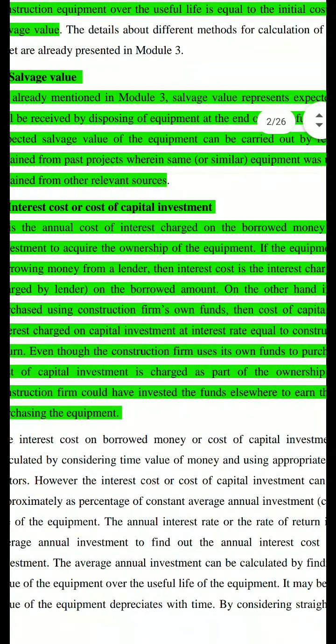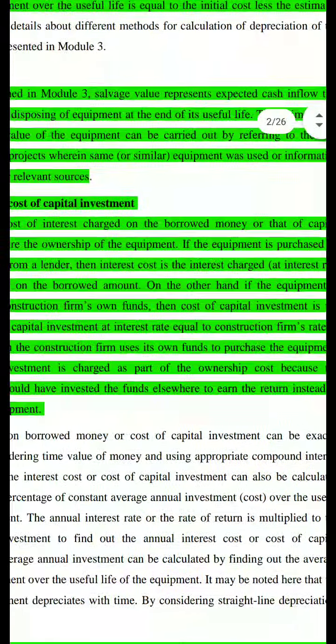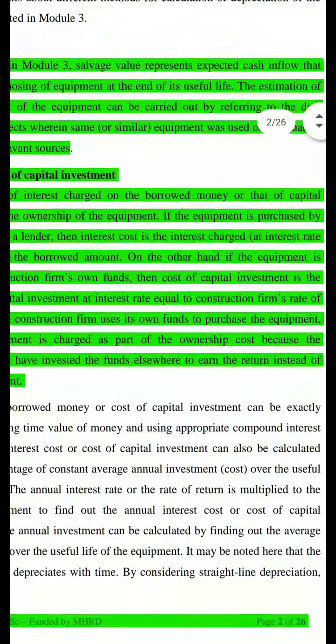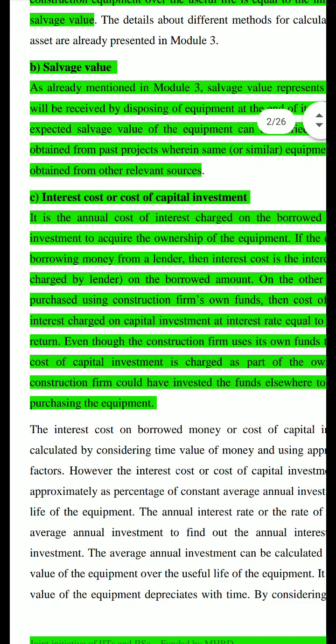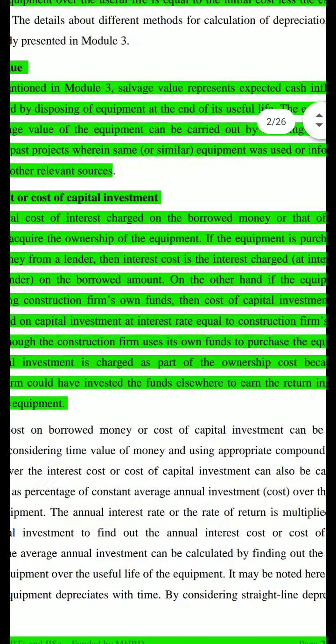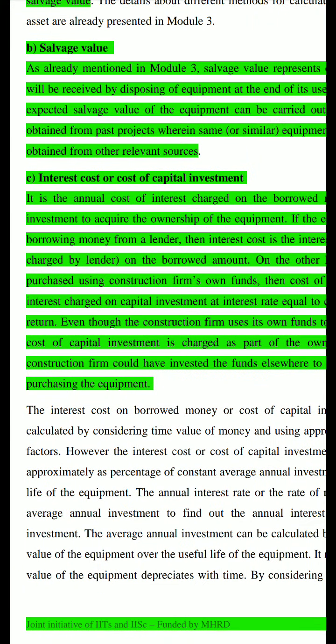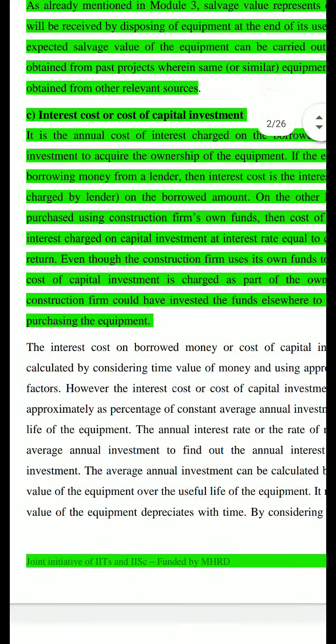Even though the construction firm uses its own funds to purchase the equipment, the cost of capital investment is charged as part of the ownership cost because the construction firm could have invested the funds elsewhere to earn a return instead of purchasing the equipment. Instead of purchasing this equipment, you could have used those funds in any other usage of the company. What returns you could have got is considered as the interest cost or cost of capital investment.